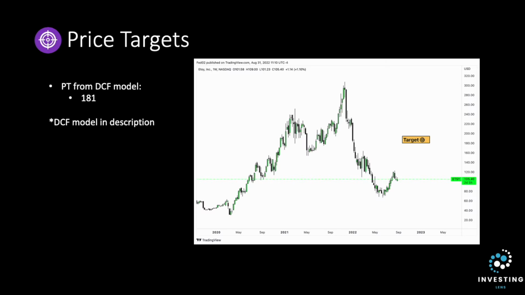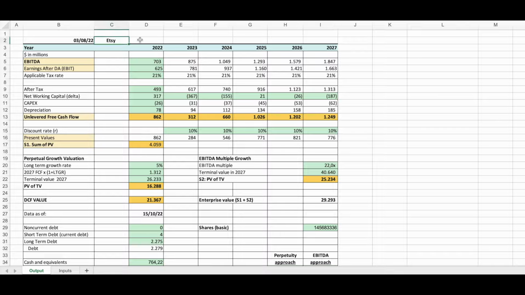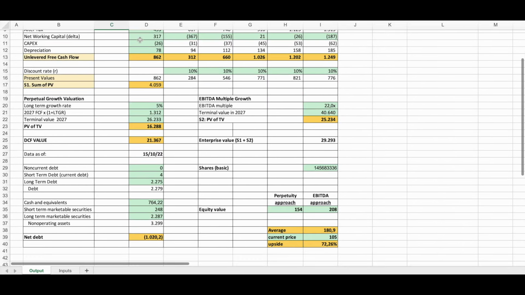The price target from the DCF model is $181, and as a reminder, the DCF model will be in the description below to download for free. This is my Etsy 5-year DCF model. This model yields a value with a perpetuity approach of $154, and with an EBIT approach, I get a price target of $208. Using the average of $181, it gives an upside of around 70%.